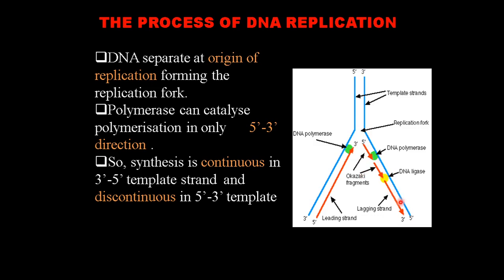So what will happen? For whatever portion of the parental DNA has opened up, the new DNA will be formed starting from the opposite end, but following the rule 5 to 3. So a small stretch of DNA is formed first, whatever portion opened. Next, another portion opens up, and it will form a second fragment.